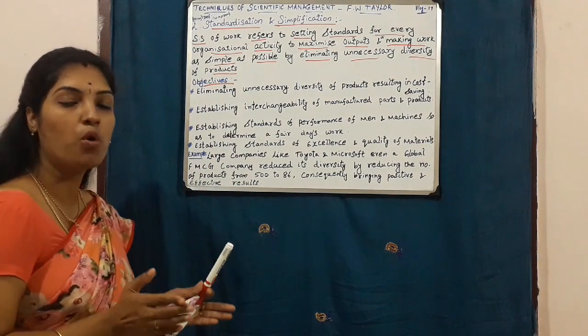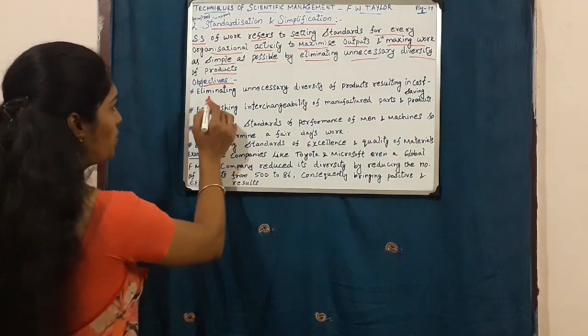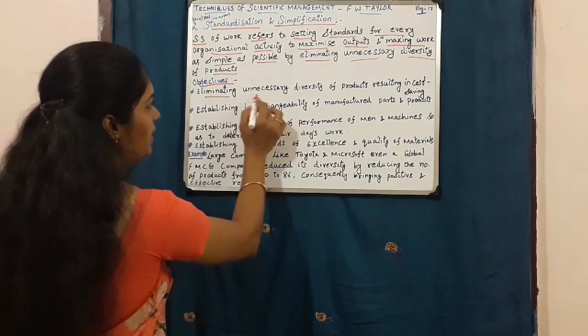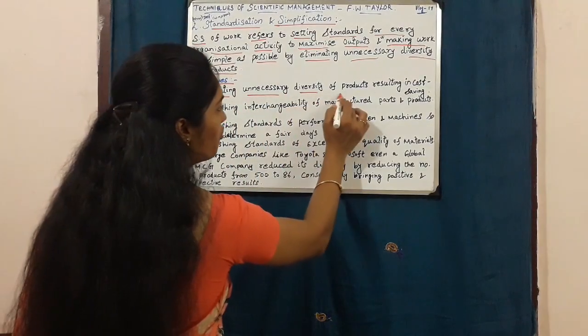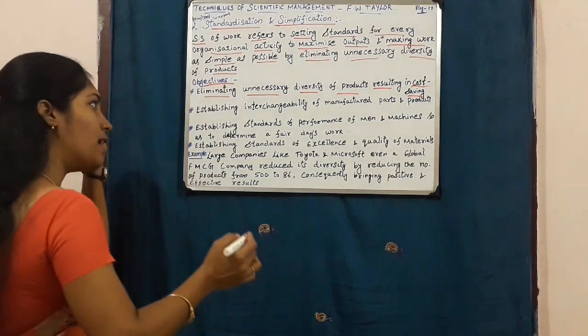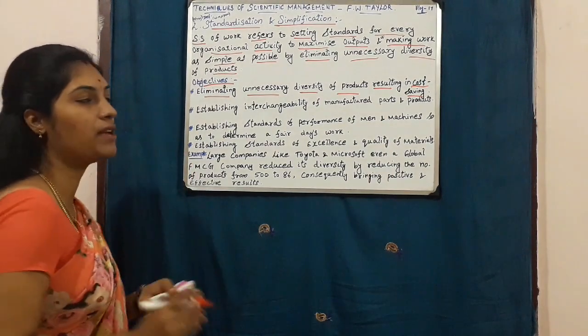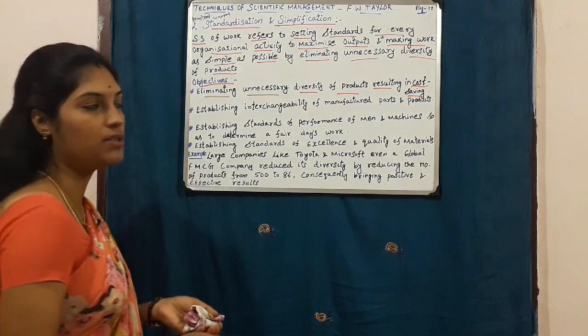What is the aim of this standardization and simplification? The first objective is eliminating unnecessary diversity of products resulting in cost saving. So if we reduce unnecessary diversity of products, cost saving will take place in an organization.